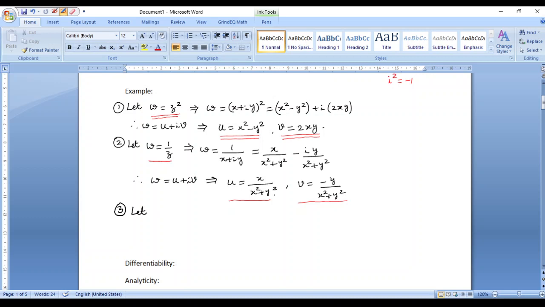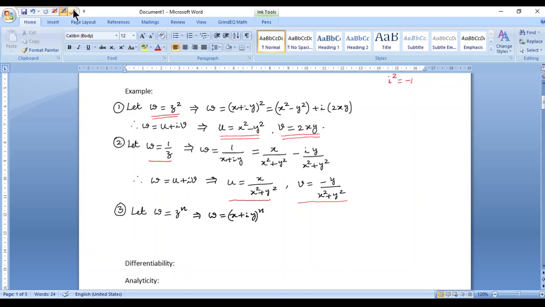Of course, in not every function will we be able to express u and v so easily, because suppose, for example, I have w equal to z power n, where say n is a positive real number to be specific. Then if we try to replace z by x plus iy, we have x plus iy to the power n, and the simplification of this becomes very cumbersome.